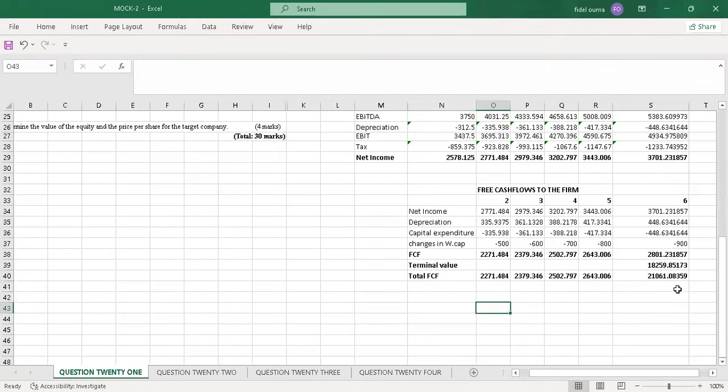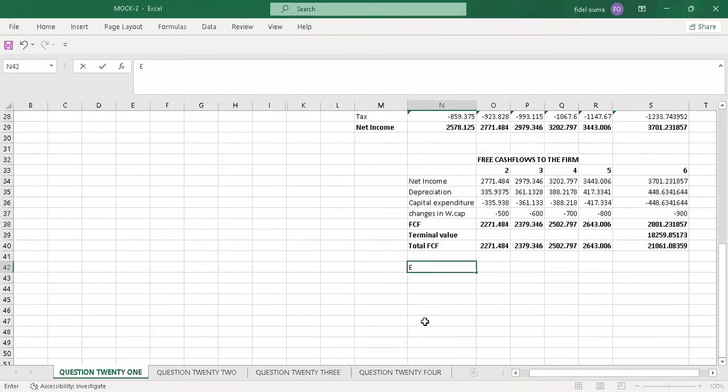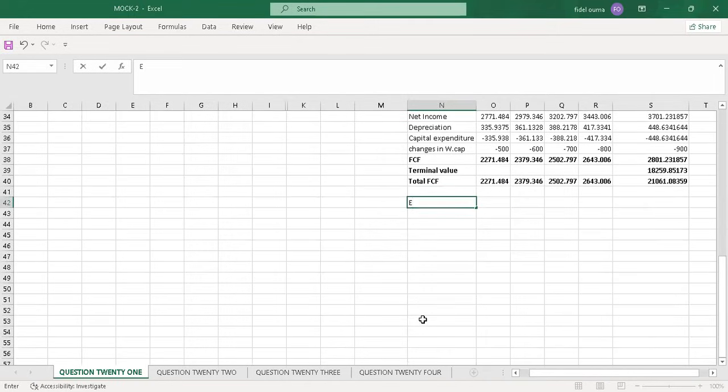After bolding this, now I'll find the enterprise value, the total enterprise value. The enterprise value is the NPV. We'll calculate the NPV. That's the enterprise value.